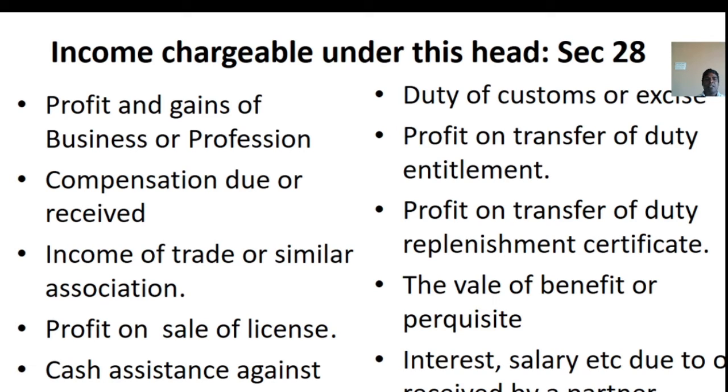Interest, salary, etc. due to or received by a partner. Any interest, salary, bonus, commission, remuneration due to or received by a partner of a firm is taxable under this head in the hands of the partner, in case such interest, salary, etc., or any part thereof has not been allowed to be deducted in computing the total income of the firm under section 40B.